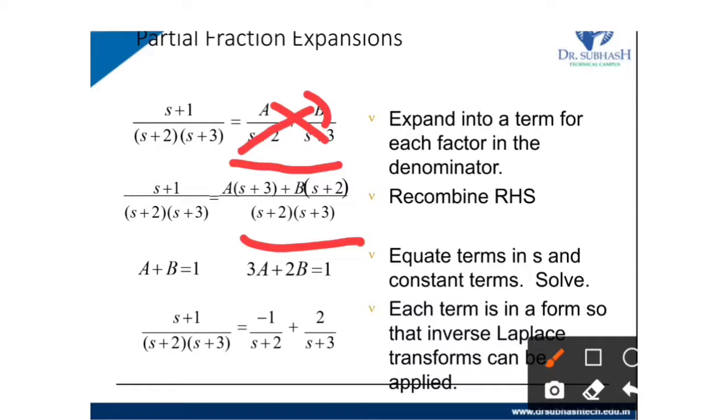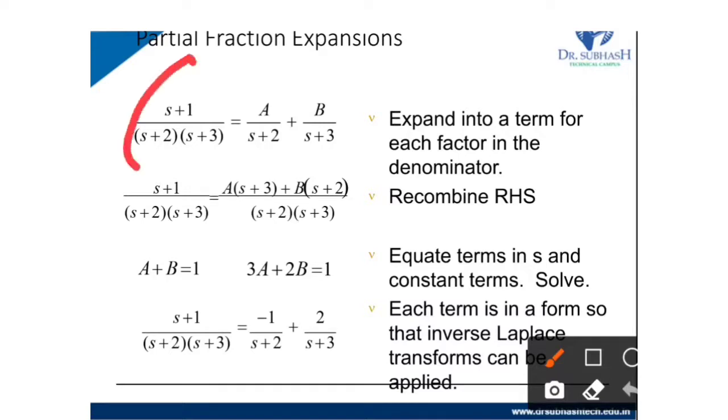Now what do we have to do? I will give you an easy way, whatever I am using, for finding this term. We have to make s plus 2 equal to 0.